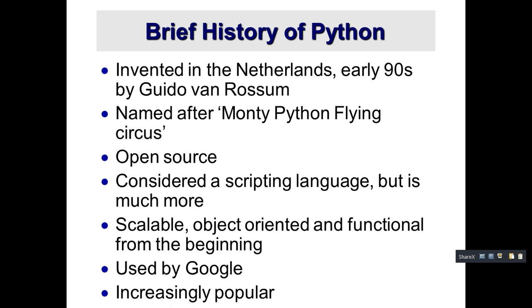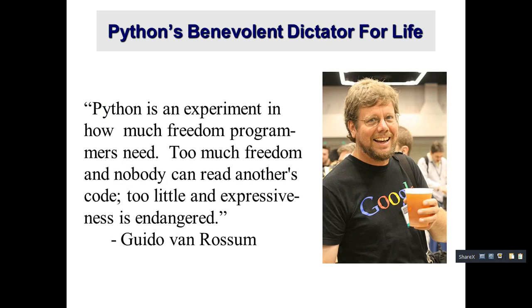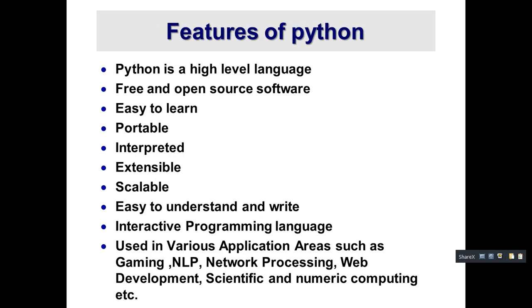We can see that. This is a short introduction and history about Python. Next, he was the man who created Python, named Guido van Rossum. Okay. Next, we are going to see about the features of Python.